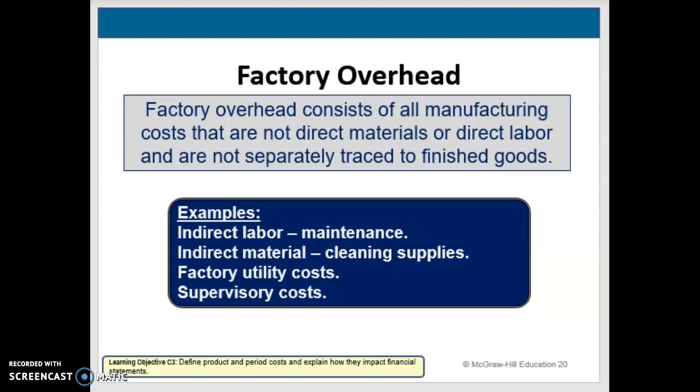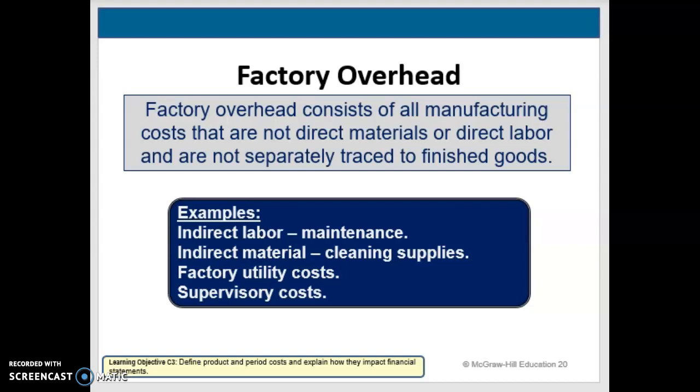Indirect materials are materials that are used in manufacturing and become part of the final product, but they're not clearly identified with specific product units. The other thing to think about is that direct materials are also classified as indirect materials when their costs are low. An example might be screws and nuts used in assembling mountain bikes, or staples and glue used in manufacturing shoes.